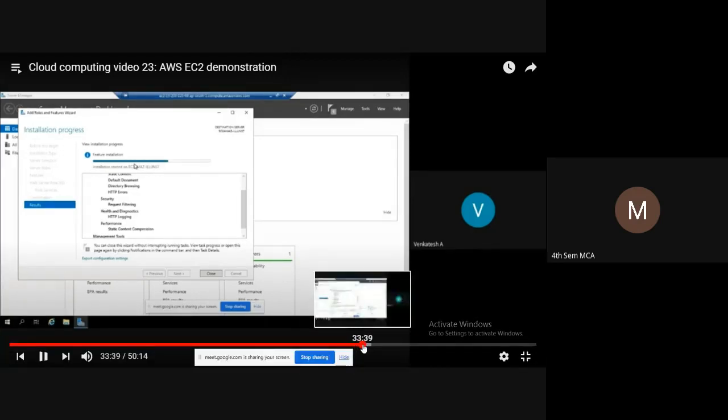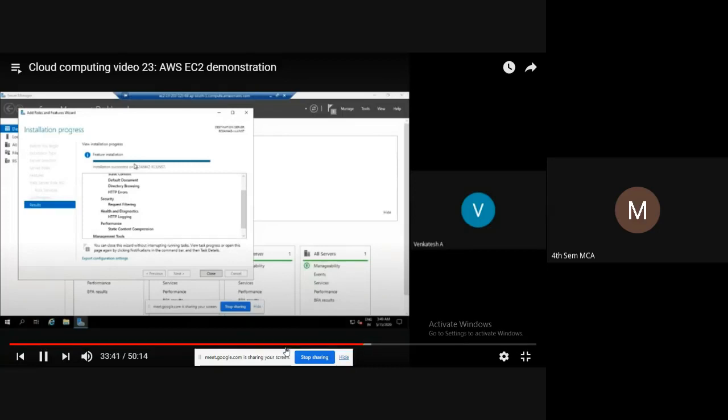Using some GUI, we are accessing whatever we require. But in the case of VMware virtualization, we configured everything from scratch. That means we installed everything. We considered one physical server, upon that first we installed ESXi, upon that we created the virtual machine, then upon that once again we installed the guest operating system. That means everything we did manually. But here nothing is manual, everything is automated, we are just following the process steps.